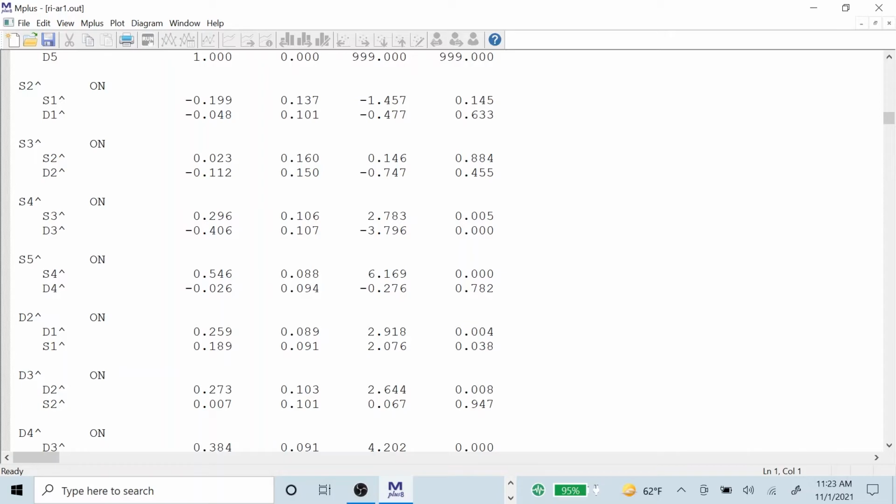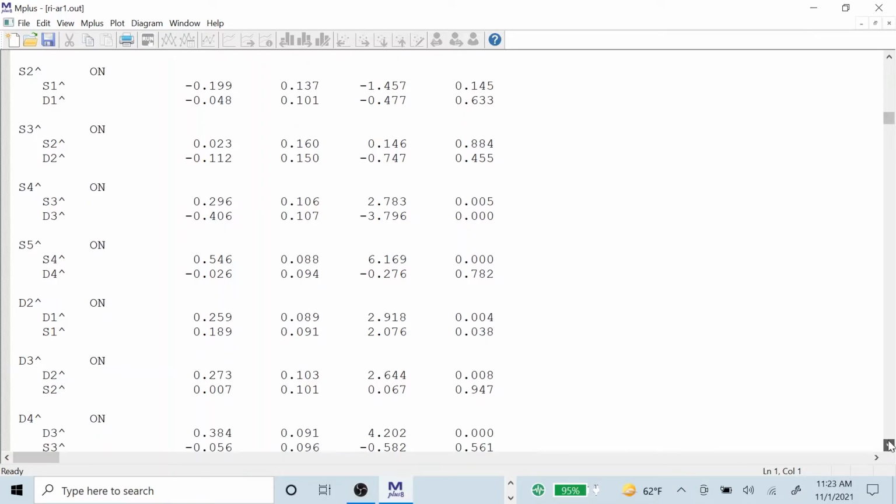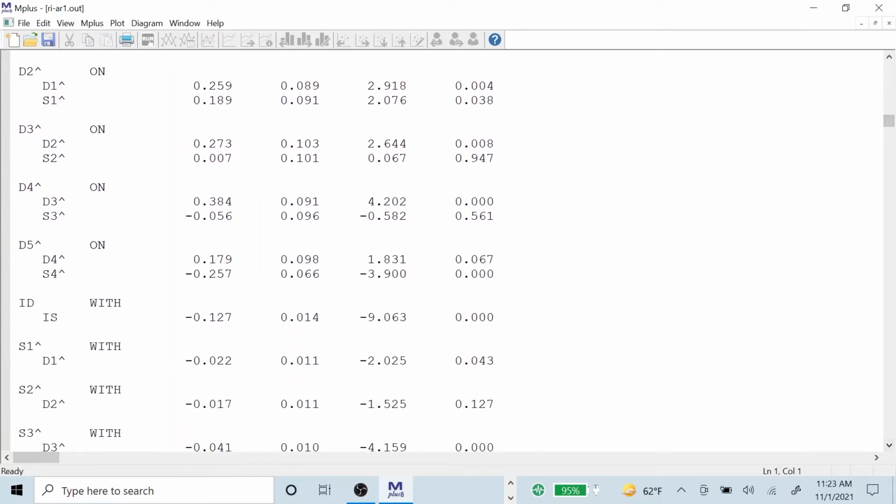Cross-lag with S as dependent variable, only between time point 4 and 3 do we have significance. For the D variable as a dependent variable, D on S, positive significant. That's not what we expect, but this is the result we get from a better fitting model. D on S at the next time point, insignificant, essentially 0. D4 on S3, insignificant. D5 on S4, that's the only one then that has a strong negative significant effect.